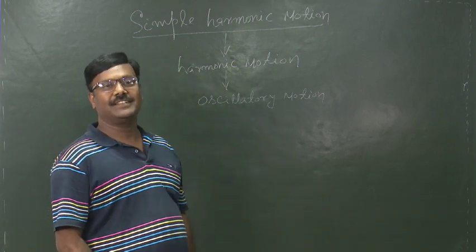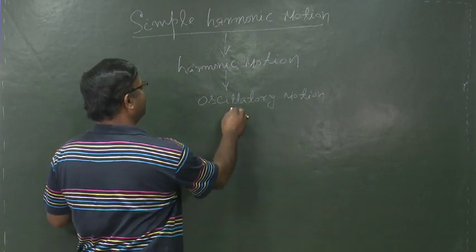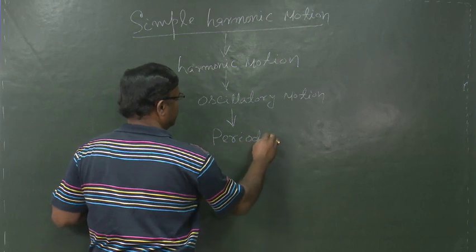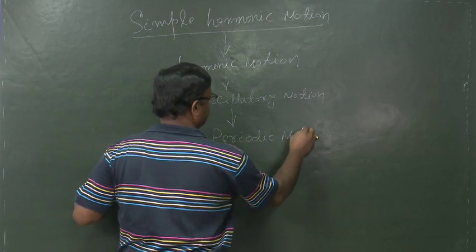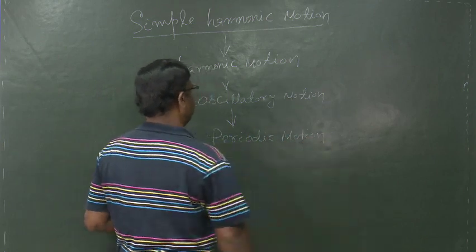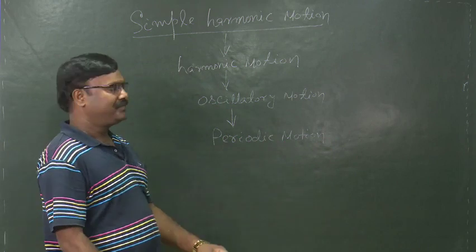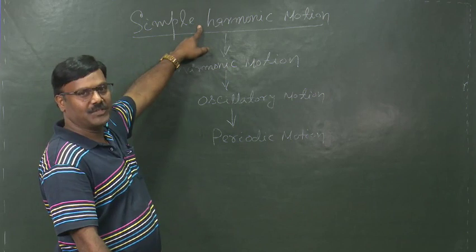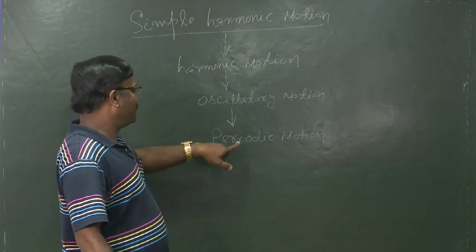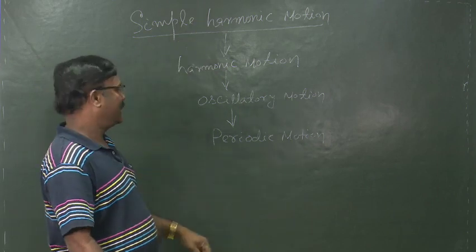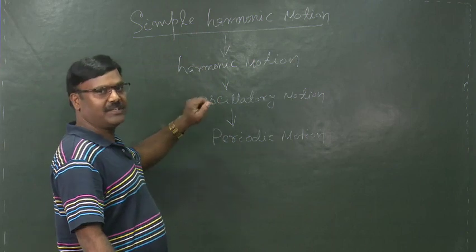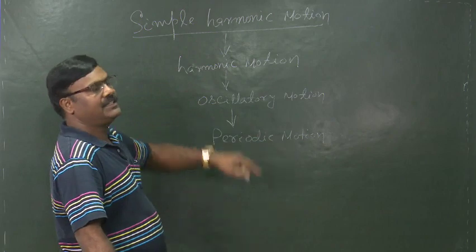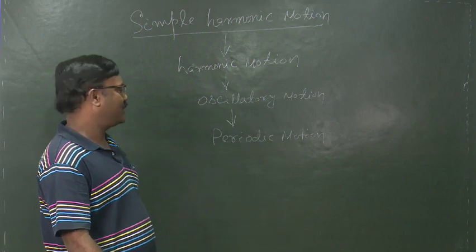Then the question arises, what is periodic motion? To know the details of simple harmonic motion, first we have to know what is periodic motion, then oscillatory motion, then harmonic motion, and finally simple harmonic motion.